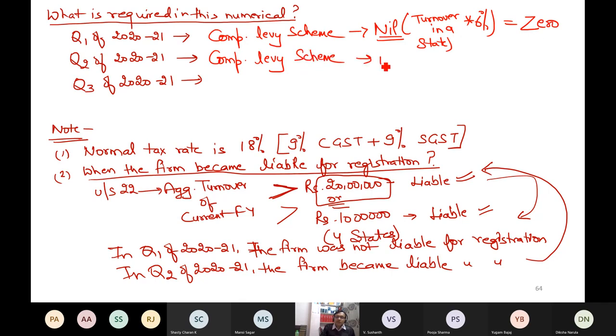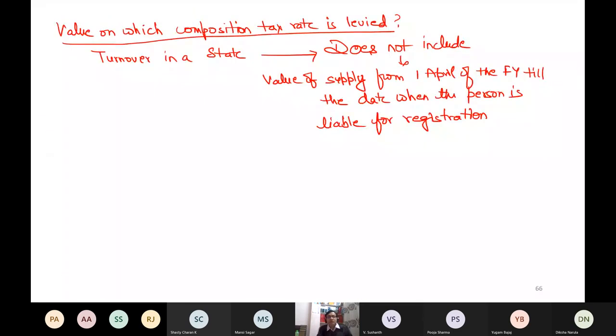Again, now in this quarter, how much is total turnover in the state? In second quarter, how much is total turnover? So in quarter 1, turnover in the state is nil. In quarter 2, how much is the turnover in the state? Total is 50 lakh. Total turnover till quarter 2. I'm using the word till quarter 2. I'm not using the word in quarter 2.